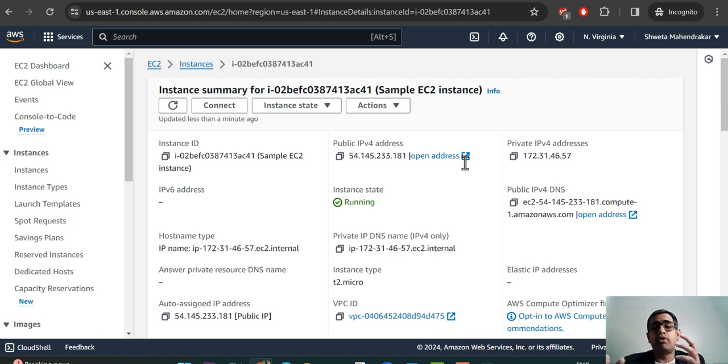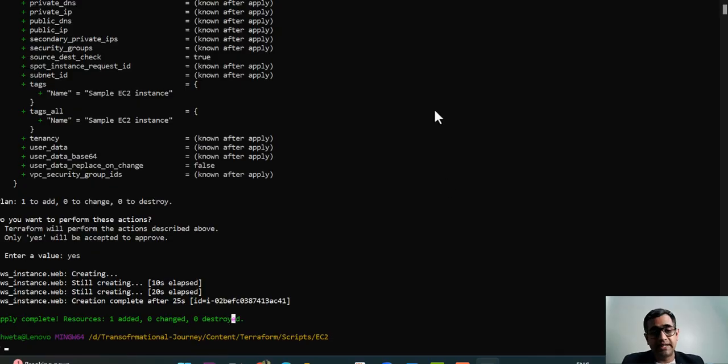Now, why do we use Terraform or any other IaC tools, the infrastructure as code tools? Because after some time, it will be very difficult for you to keep track of all of the infrastructure that you have created. Hence, if you use IaC tools like Terraform or CloudFormation, it will be very easy for you to understand what services you have created over the cloud, and it will be very easy for you to remove, destroy or delete those.